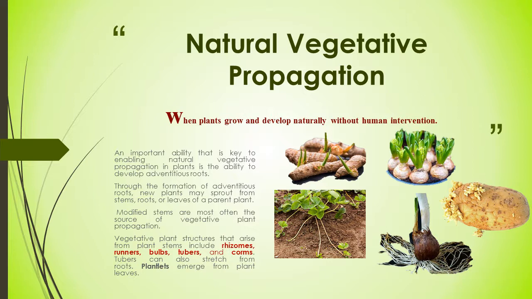these are examples of natural vegetative propagation. If this method or part is developed by the activity of human involvement, it is artificial vegetative propagation. But if it occurs naturally without any human intervention, it is natural propagation. So tubers can also start from roots, and plantlets emerge from plant leaves naturally.